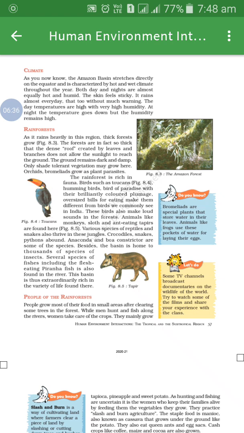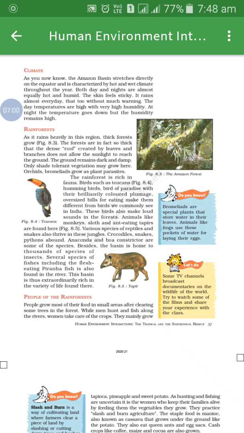Underline this, thick and dense forest grow. As the dense leaf cover of the forest does not allow sunlight to reach the surface ground, it remains dark and damp.